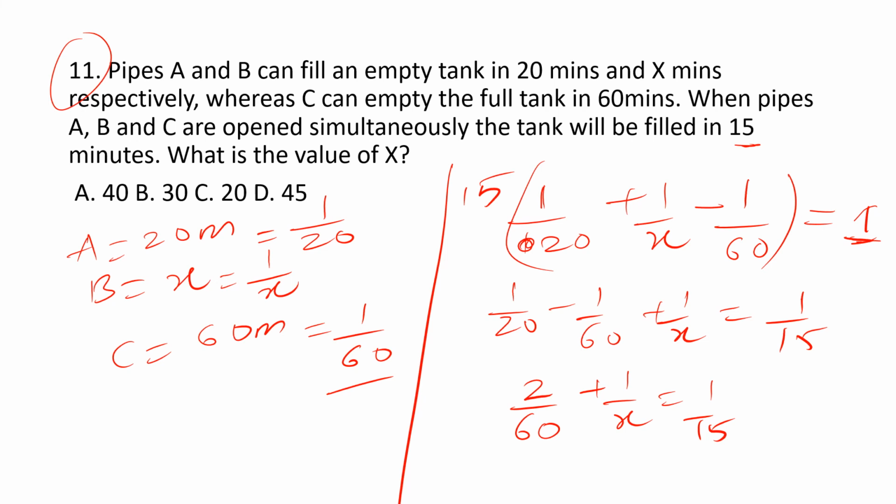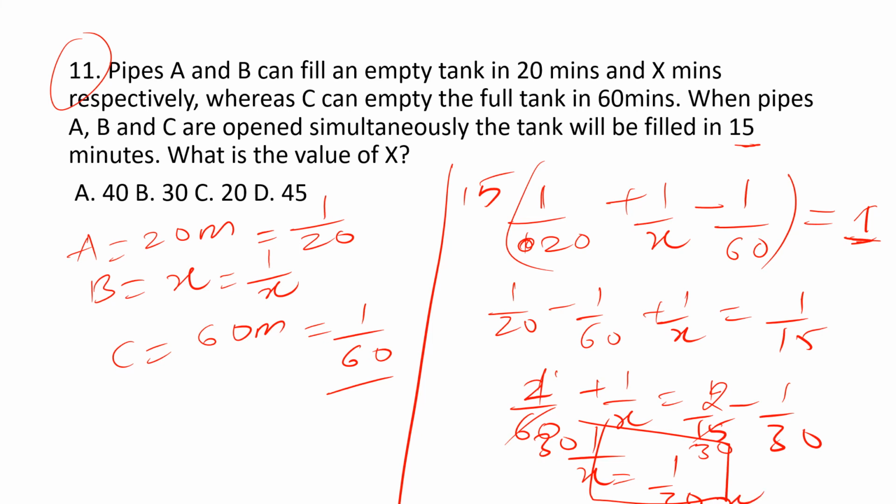Here 2 by 60 becomes 1 by 30, and taking it to the right side, 1 by x equals 1 by 30, so x becomes 30. Option B is the correct answer.